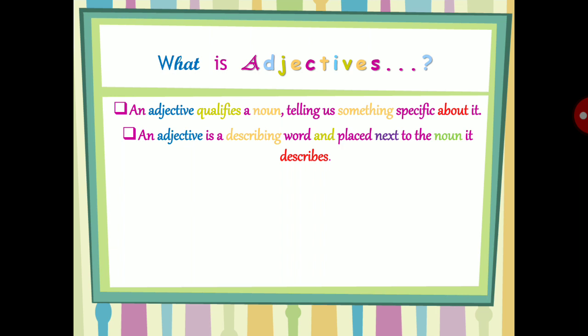It is very easy to identify the adjective because it is always placed just next to the noun. When you identify the noun, it will become very easy to identify an adjective. Okay, now let's move to its examples.